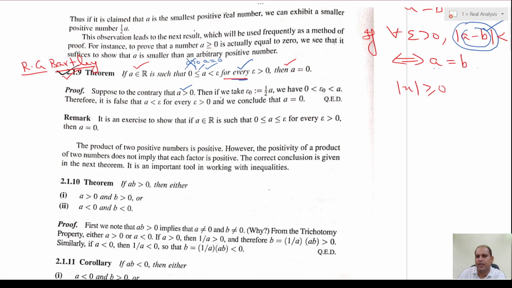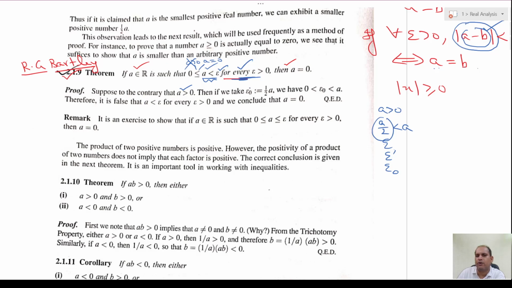So, if A is greater than 0, then obviously A by 2 will be less than A, because A is strictly greater than 0. Now if I call this epsilon, or epsilon dash, or epsilon naught, whatever notation, then it is given that A is strictly less than epsilon for every positive epsilon, where epsilon is any positive real number. So, if I call this one epsilon, then this condition is going to fail. So, we will get a contradiction.